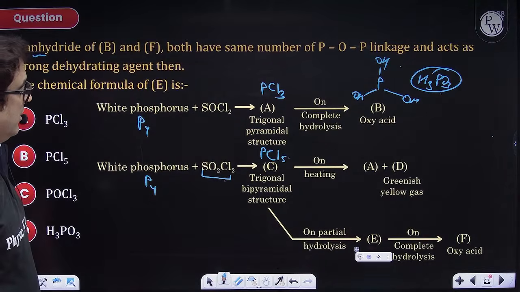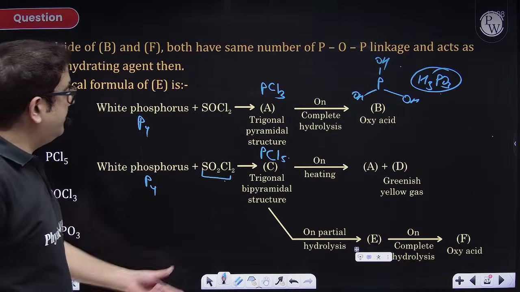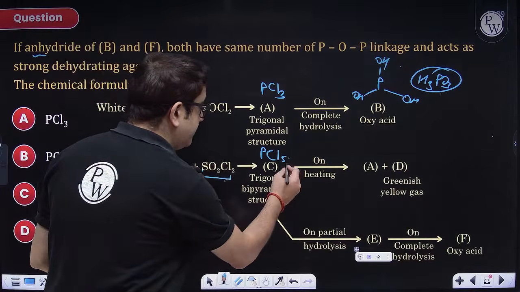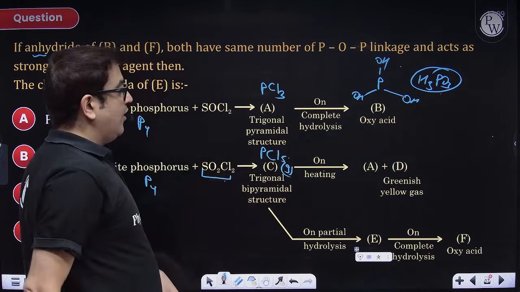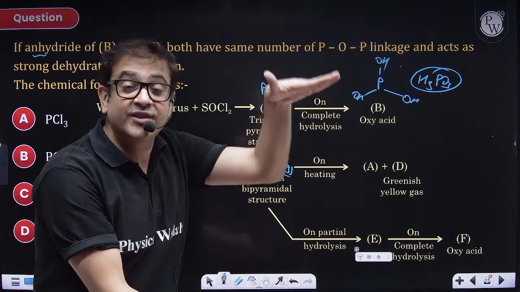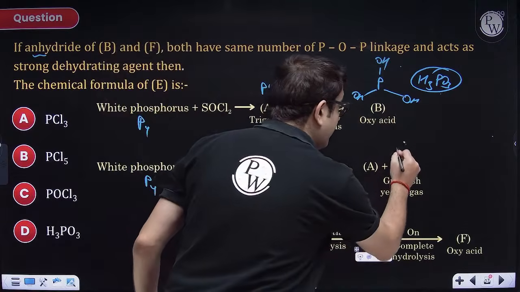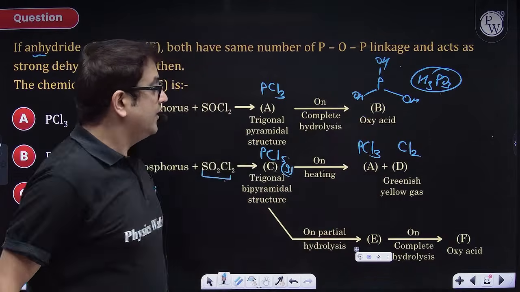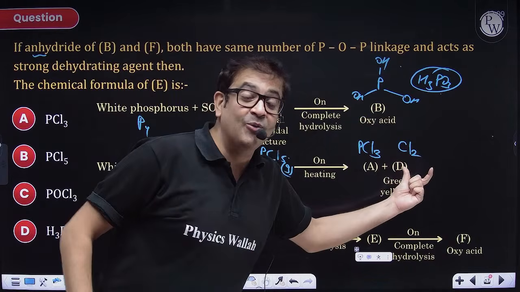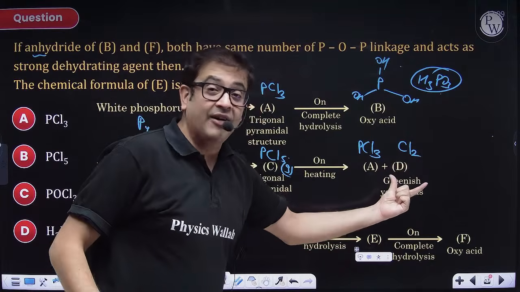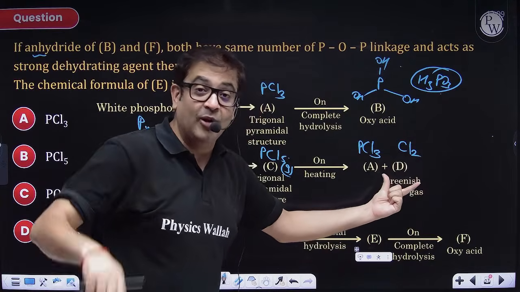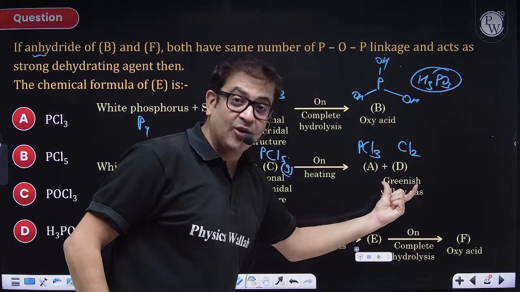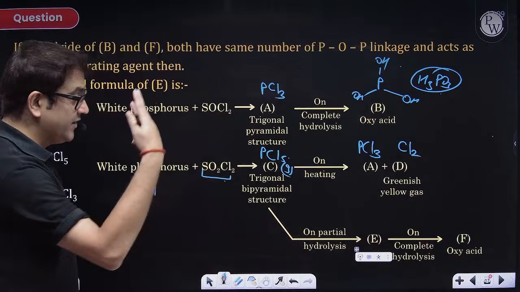Now, what else, beta? PCl5 on heating, considering this PCl5 to be in gaseous state, on heating the two chlorines which are axial will be broken and Cl2 gas will be produced, resulting in the formation of PCl3. Because of the HOMO-LUMO transition, remember the advanced question, why halogens are colorful although they are diamagnetic? Because they have HOMO-LUMO transition. So because of that transition, its color is also mentioned, which is greenish yellow.